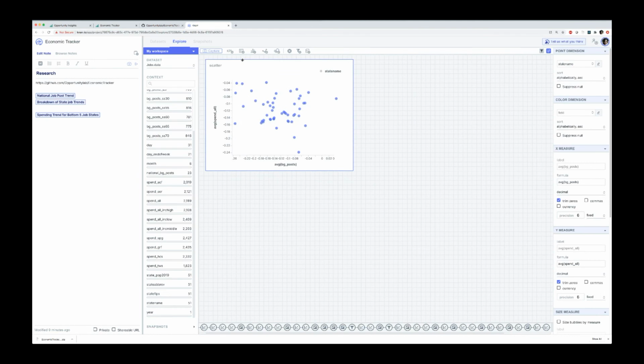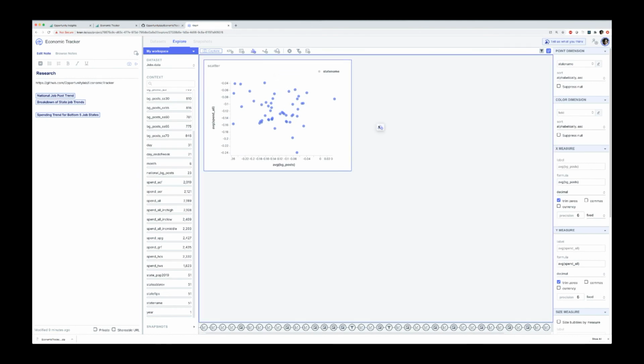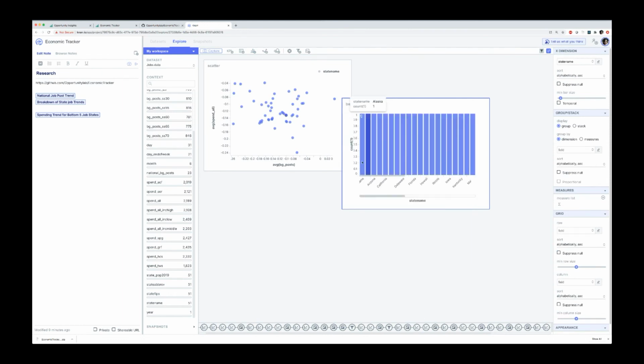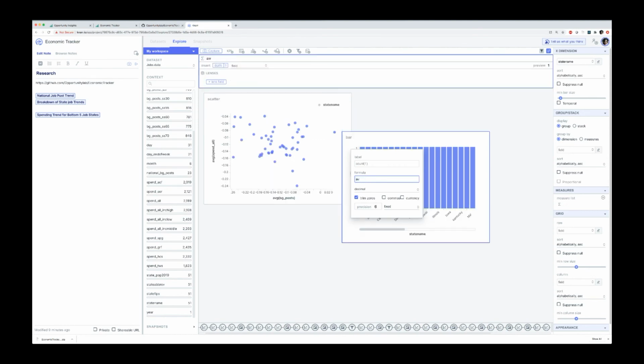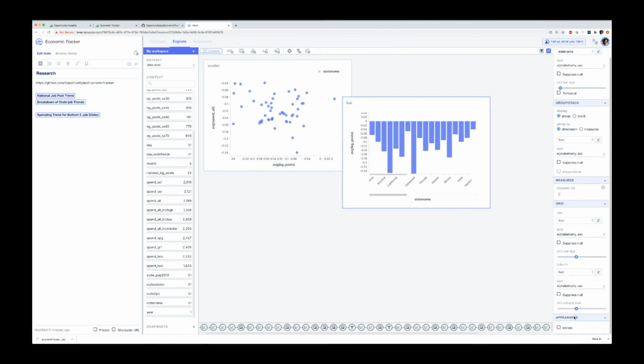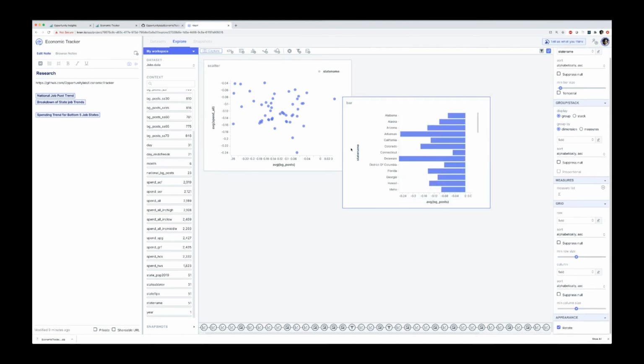For additional detail in navigating this, I could also add maybe a bar chart for my state name with the average spend again, or maybe we'll do average job postings as an example. And for legibility, let's rotate it and sort it.